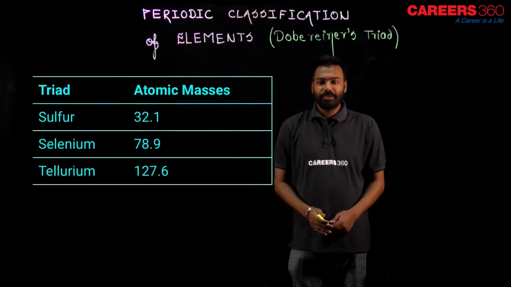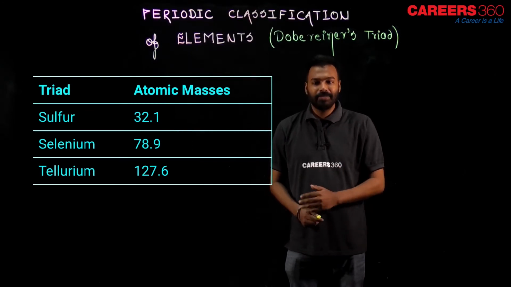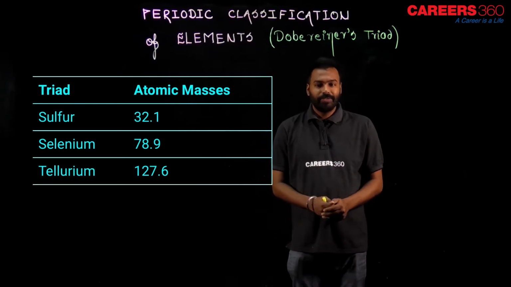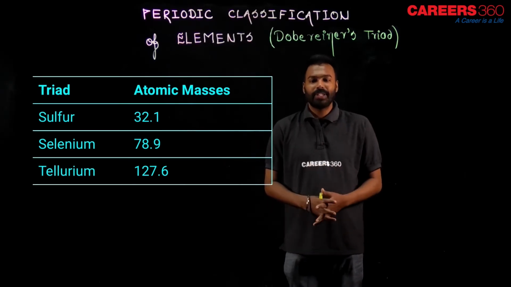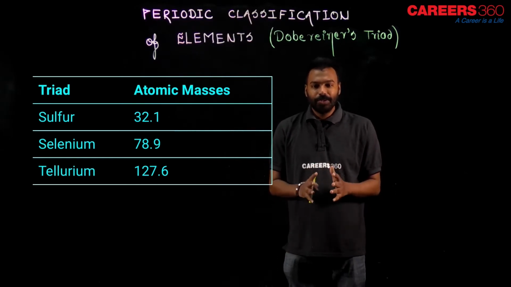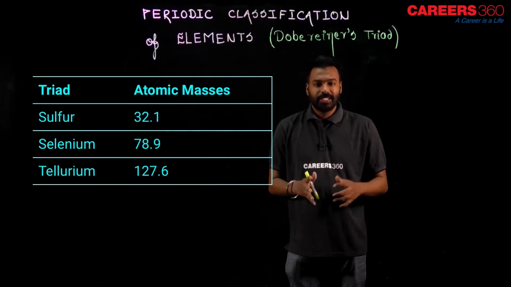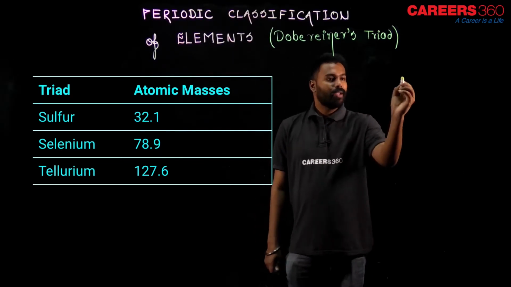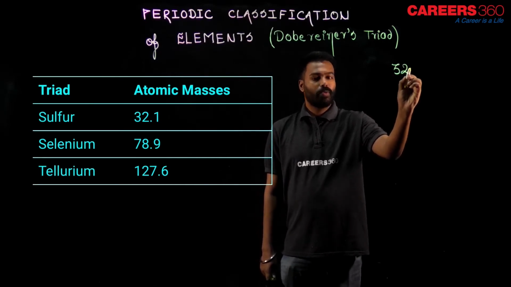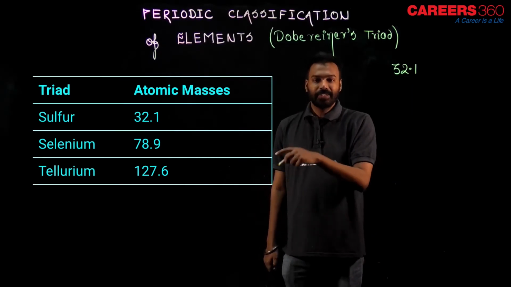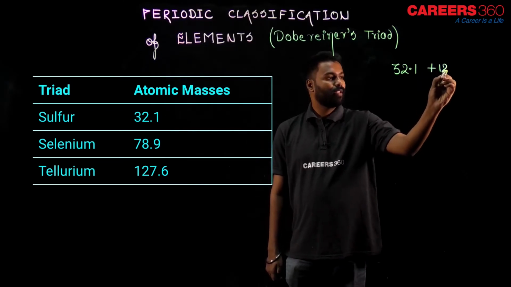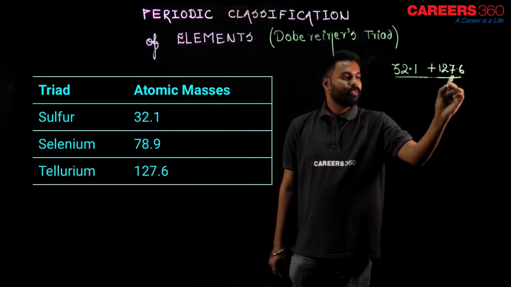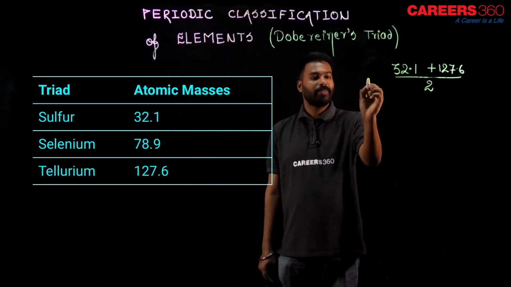Triad. So, in my triad, I have taken sulfur, selenium and tellurium, and their atomic masses I wrote respectively 32.1, 78.9 and 127.6. Let me explain what the statement of Dobereiner states. See, the first mass is 32.1, yes or no? So, let us write 32.1, and the third one is 127.6. So, how to calculate the average? Just divide this by 2. This is what the arithmetic mean is.